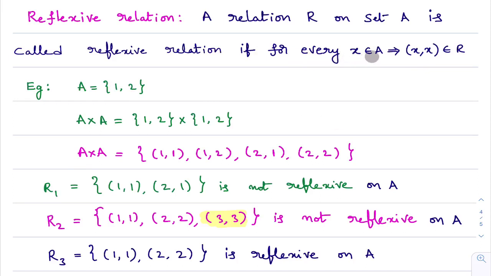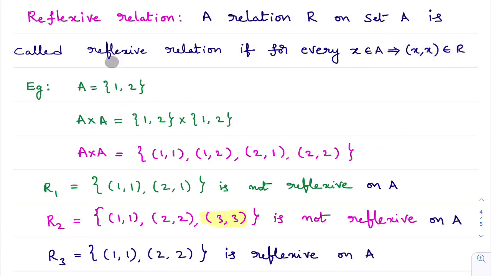For every x belongs to A, the ordered pair x comma x belongs to R, then we say R is a reflexive relation. For example, if set A is 1, 2, 3, then 1 comma 1, 2 comma 2, 3 comma 3 must be present in the given relation. Okay. Now you see R2. For every x belongs to A, x comma x belongs to R.